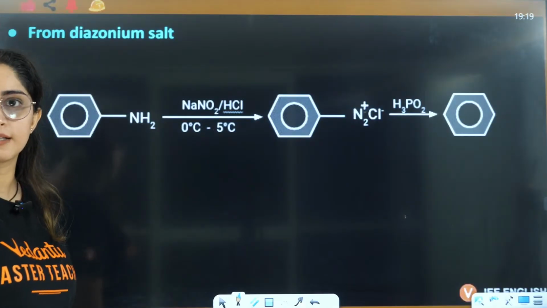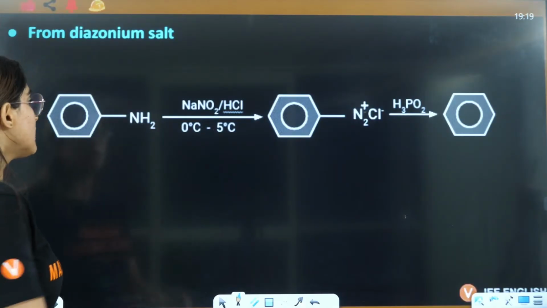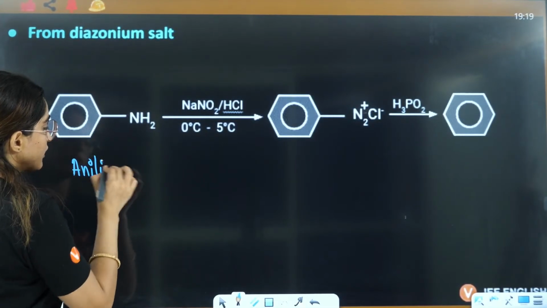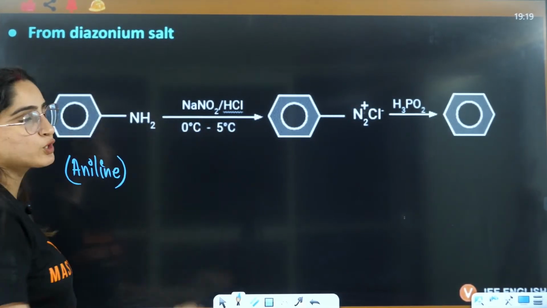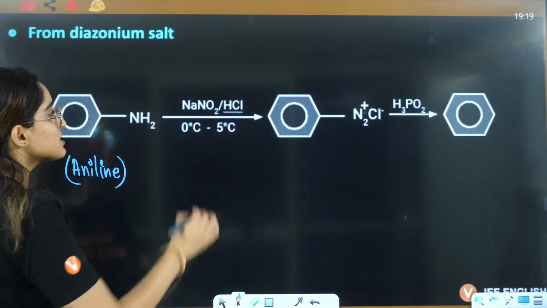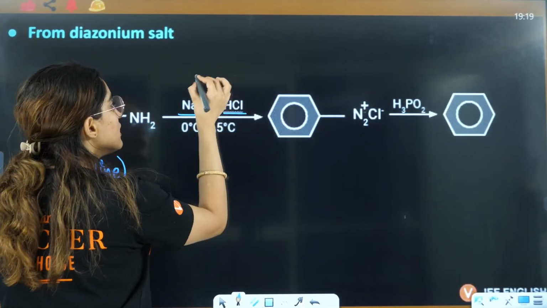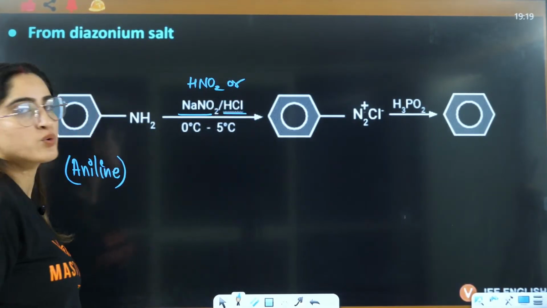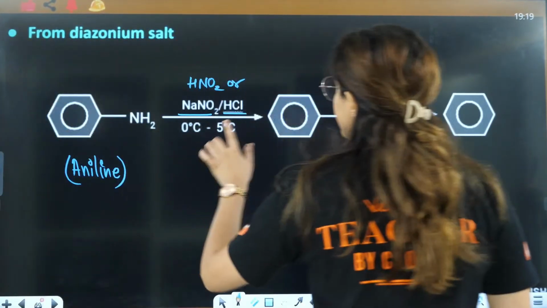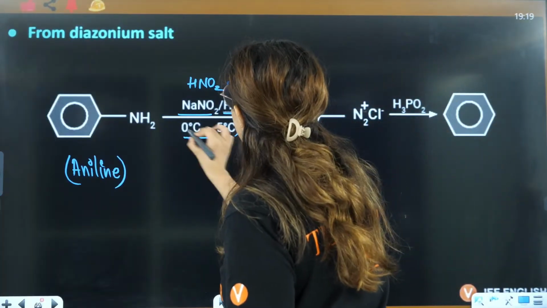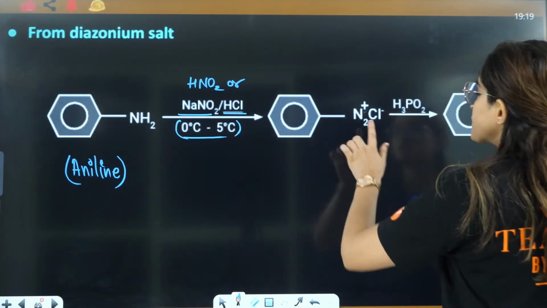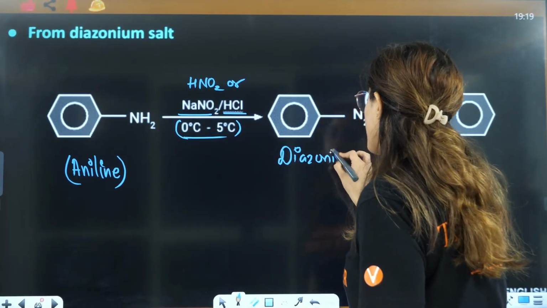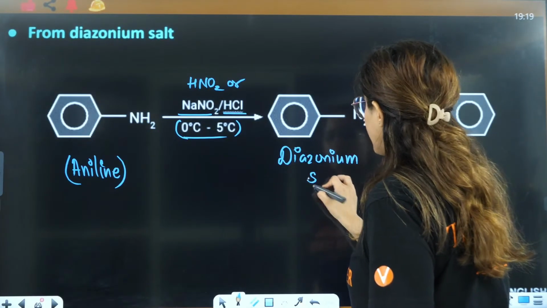Diazonium salt, this you will see in amines as well. This is aniline. This is the condition where aniline is converted to diazonium chloride with NaNO2 and HCl, or you can say HNO2, and the temperature has to be 0 to 5 degrees Celsius. This is converted to diazonium salt, which is a very important salt.